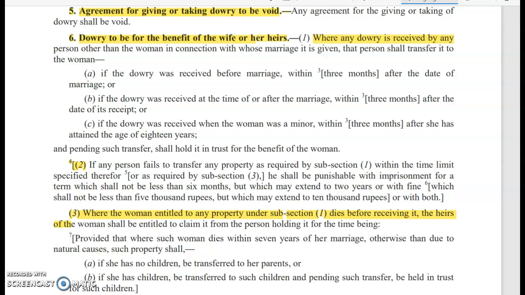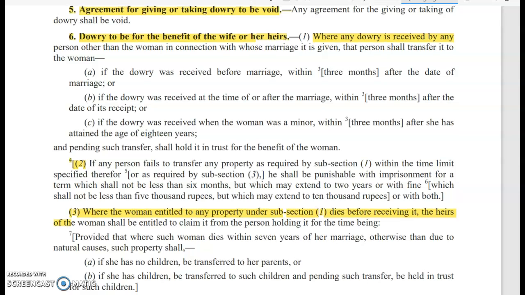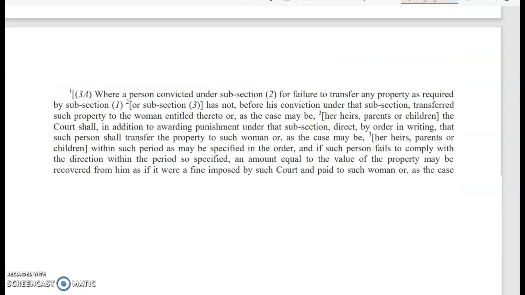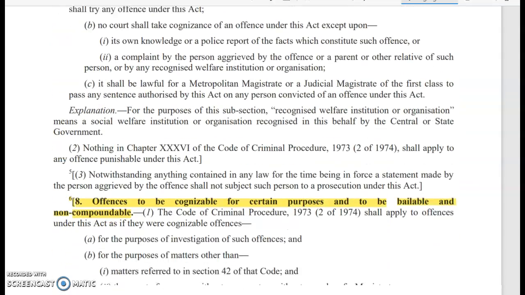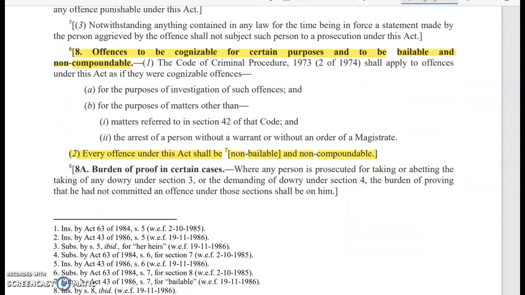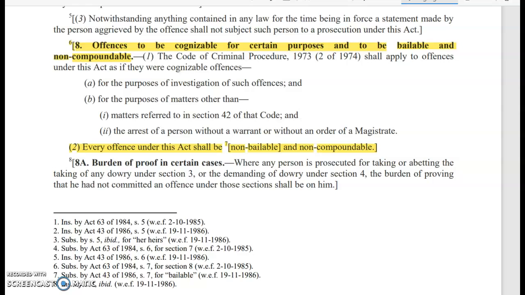And if the bride dies before those 3 months, then all the money or the property is to be received by the legal heirs of that bride. Then it is a non-bailable and non-compoundable offense.